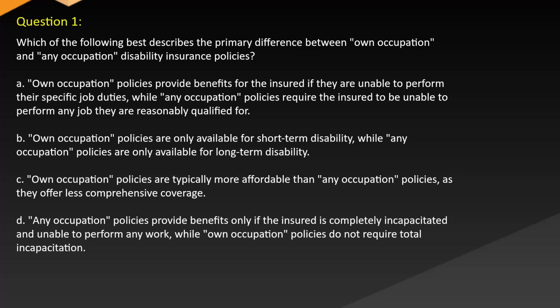Question 1. Which of the following best describes the primary difference between lone occupation and any occupation disability insurance policies? A. Lone occupation policies provide benefits for the insured if they are unable to perform their specific job duties, while any occupation policies require the insured to be unable to perform any job they are reasonably qualified for.